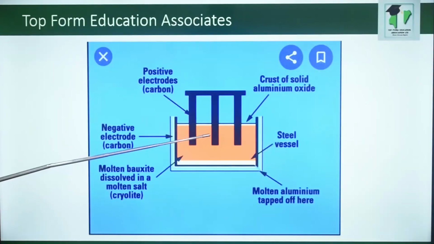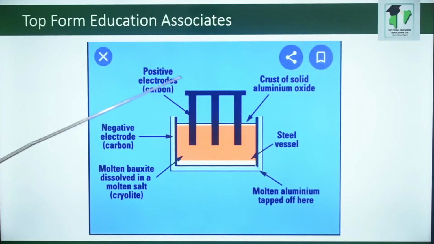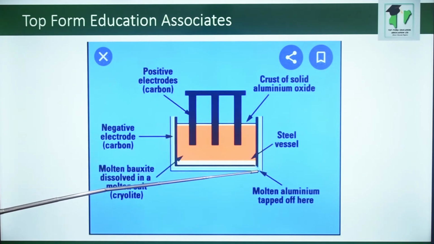Here's a diagram for extracting aluminum from its ore. Here, the positive electrodes are carbon, while the negative electrode is made in form of a steel vessel. This is the molten bauxite or alumina. Once electricity is passed through, pure aluminum will be tapped off from the bottom of the cell.